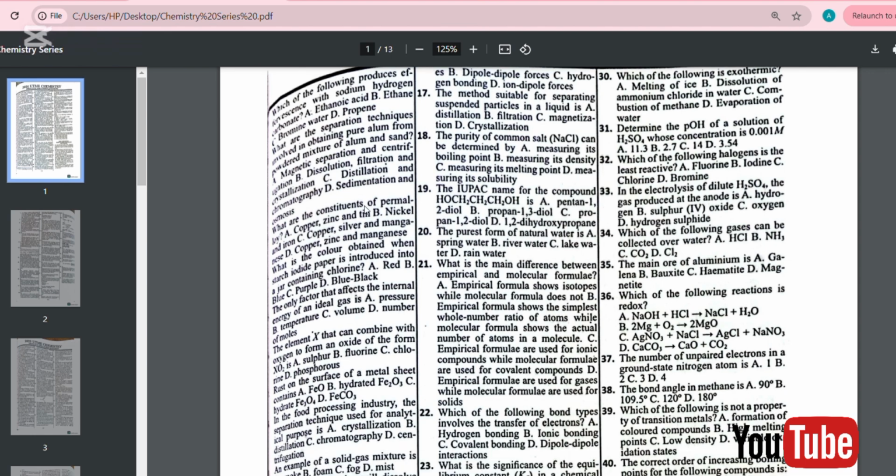Number 9. An example of a solid gas colloid is A, smoke, B, foam, C, fog, D, mist. The answer to this question is A, which is smoke.